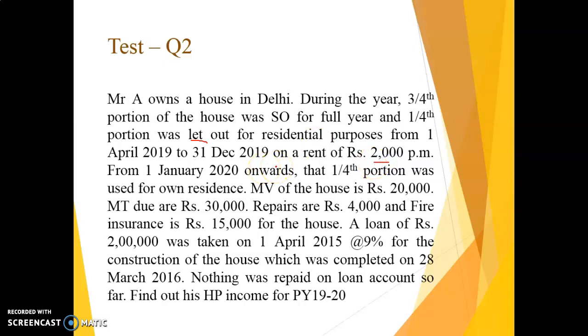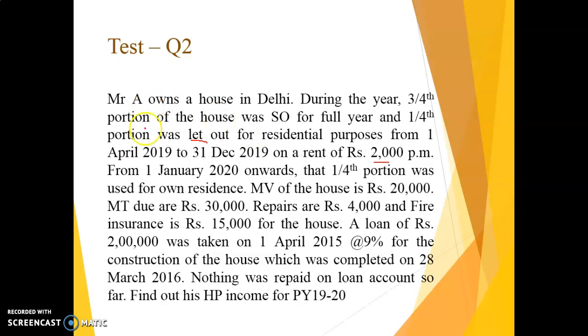Whenever this happens during the year, that for some portion of the time it was let out and for some portion it is self-occupied, you have to assume that for the entire year the property was let out. So municipal value, fair rent and standard rent will all be for the full 12 months. But in this case, actual rent will only be for that particular period for which the property was actually let out.